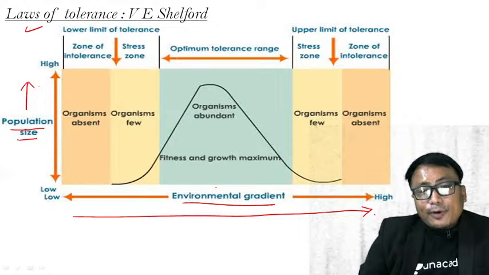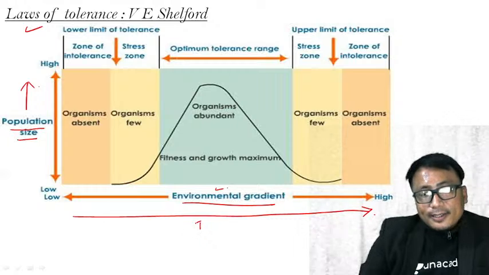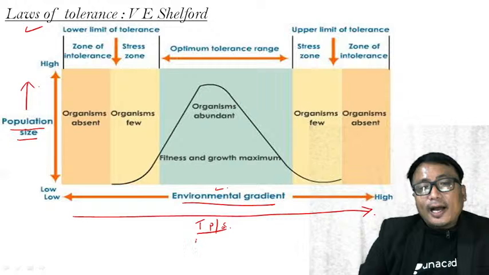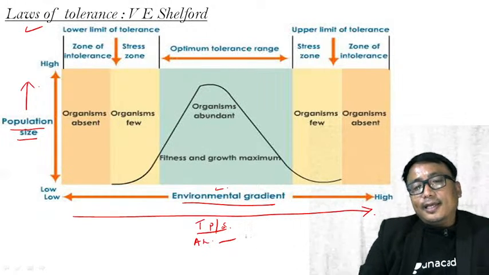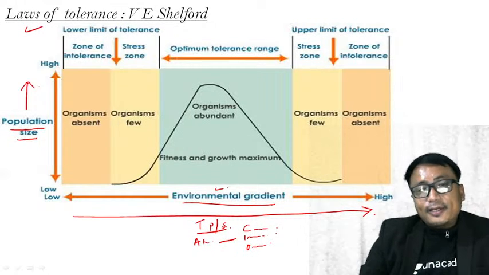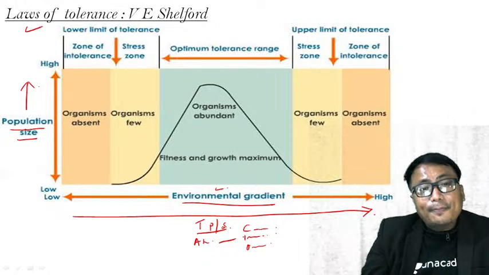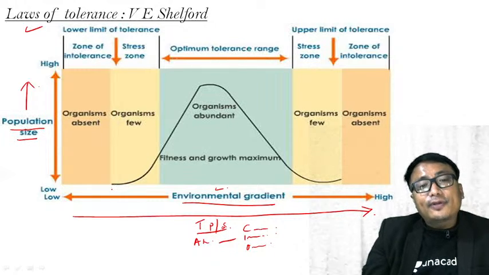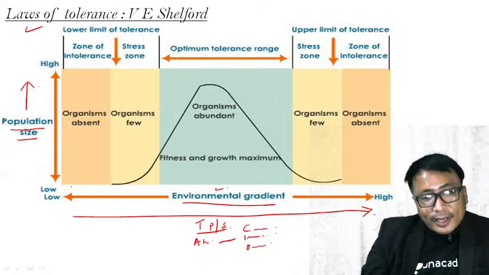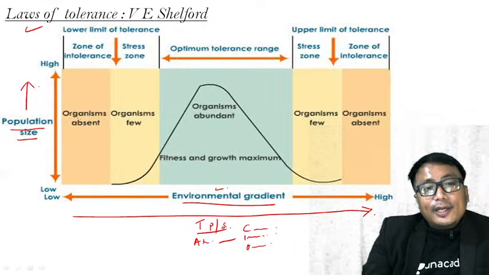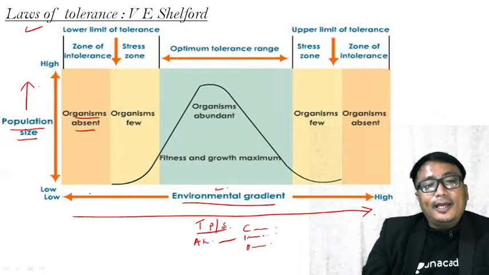If the environmental gradient, that is the temperature, the precipitation, the soil type, all in all the abiotic component, the inorganic component, the organic component, the climatic factor, is lower than the required one, for example if the temperature is too low or the rainfall is very little, a very dry area, then the organism will be absent from such a region.